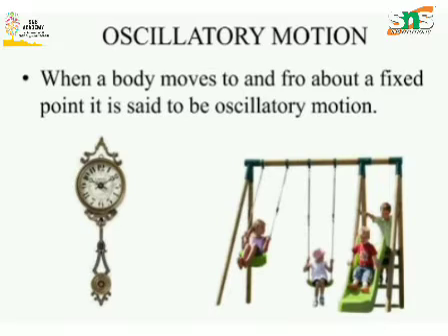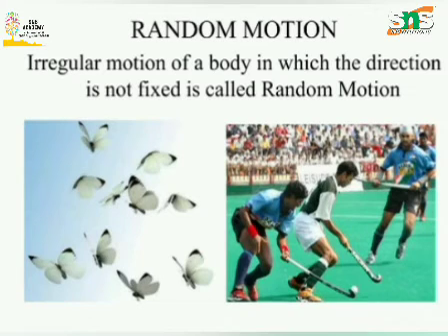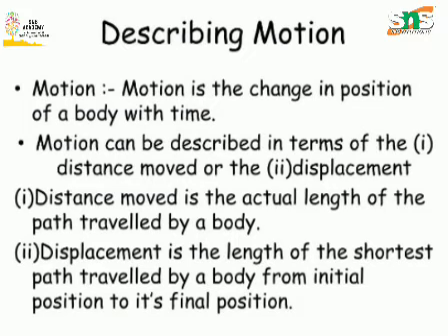You can also take the real life example of oscillatory motion as the motion of a swing. So these are the various types of motion, and motion is nothing but movement of objects, or it can simply be stated as changing of position of the object with respect to time. If I am walking, I am said to be in motion. If I am running in a circular path, I am in circular motion. If I am going front and back, I am said to be in periodic motion. So these are the various types of motion that we have covered in this video.